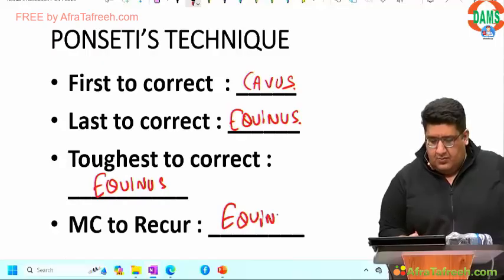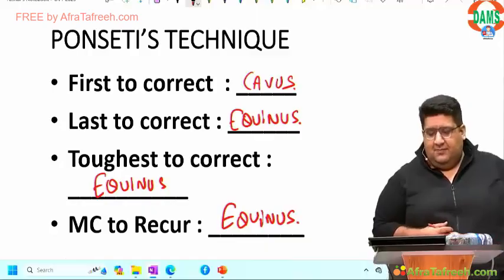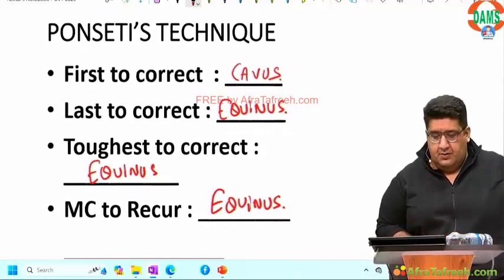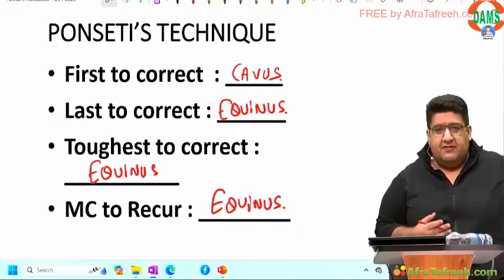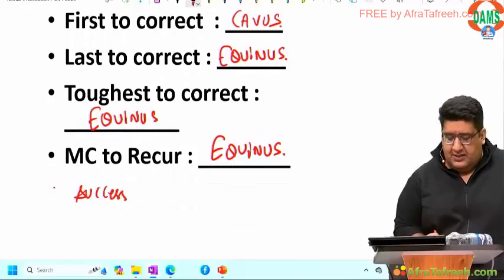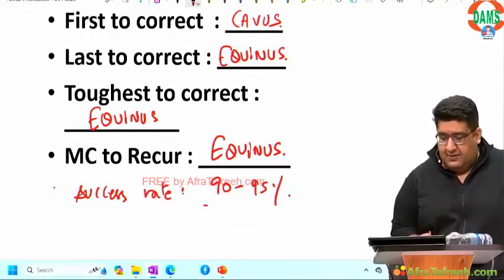After correction, most common to reoccur, equinus. Done? So these are few one-liners that we need to understand. By the way, success rate of Ponseti's technique, old MCQ although, 90 to 95%.